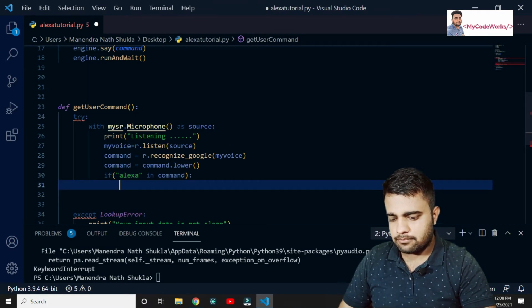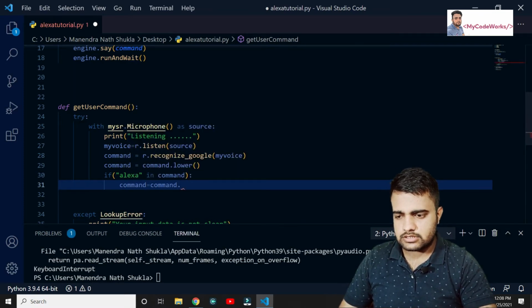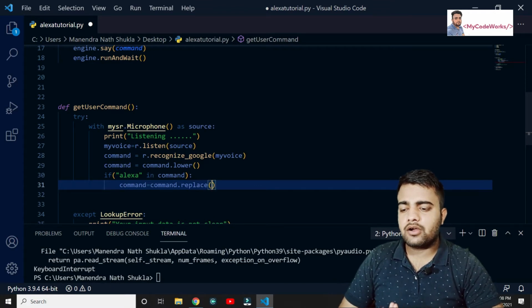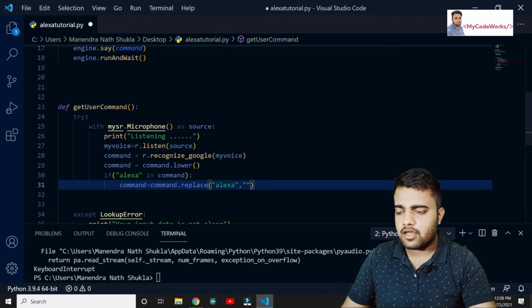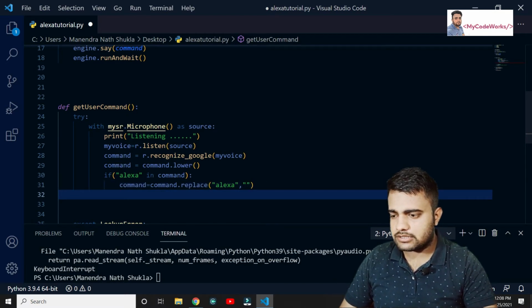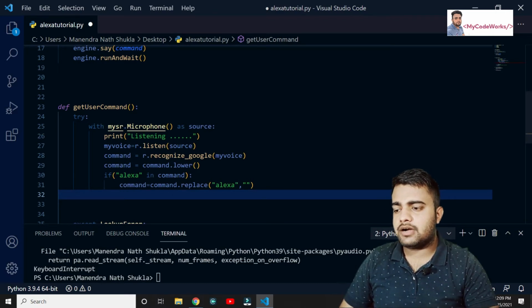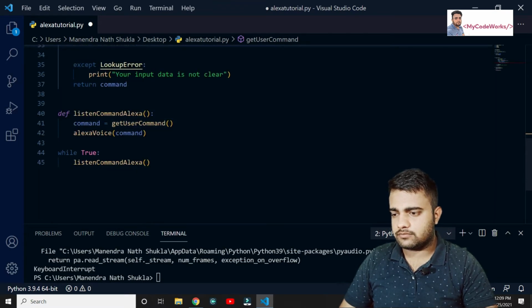Replace Alexa, comma, just an empty string. So we have removed the Alexa from the command. Now only the command whatever I've said is the user command, and we return the same command here itself, from Alexa listen command. After that, that command is passed to Alexa voice, so Alexa is going to say it.